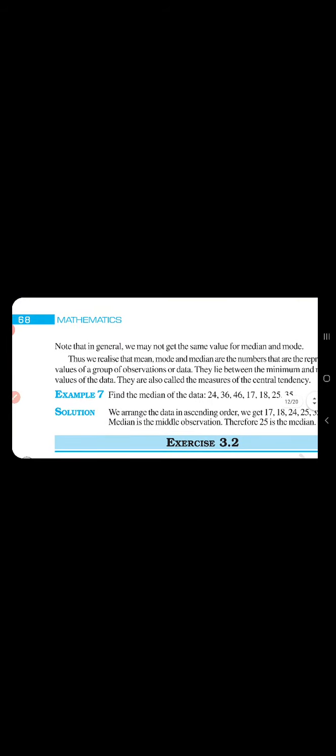But what to do if the data is even? Then see here, if you want to find the median, arrange it in ascending or descending order, and the median is 25. But if the data is even, then what to do?